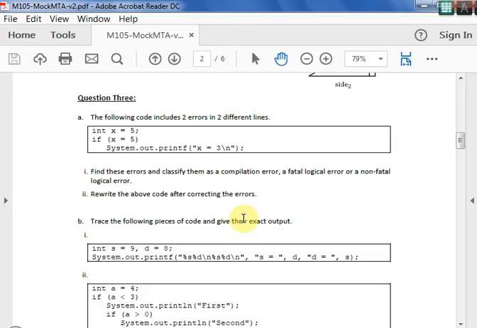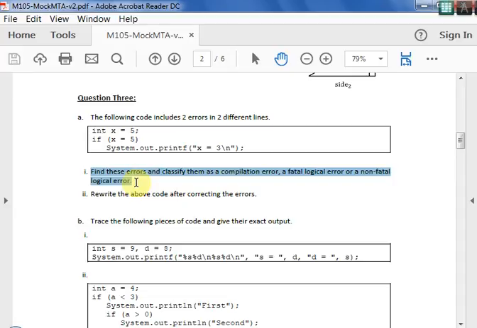Question number 3a says the following code has 2 errors in 2 different lines. Find these errors and classify them, whether it is a compilation error or fatal logical or non-fatal logical errors. So you have to find. Compilation is any error due to some mistake or syntax mistake in the program.